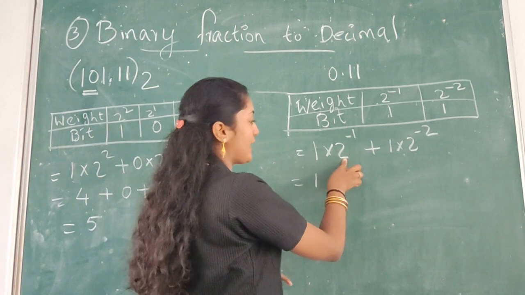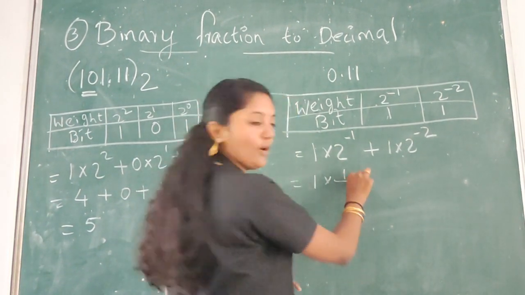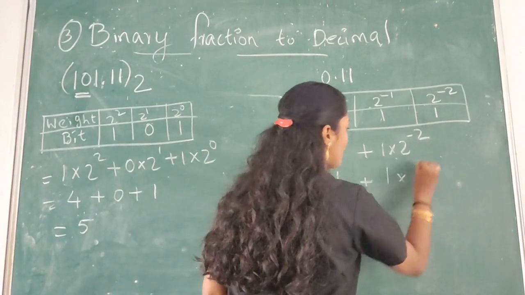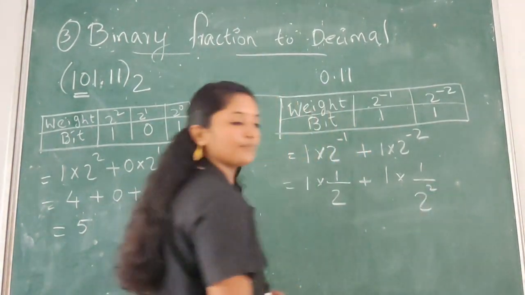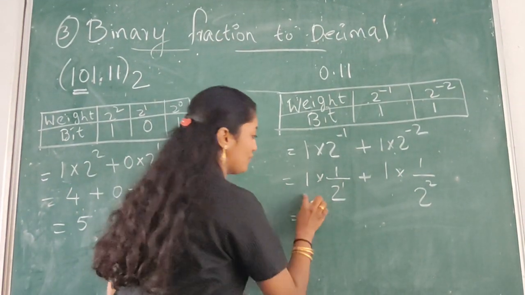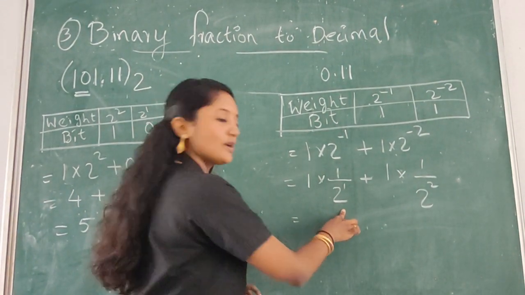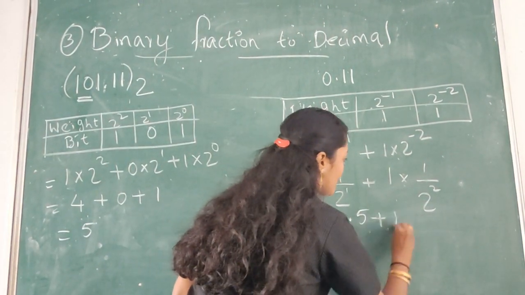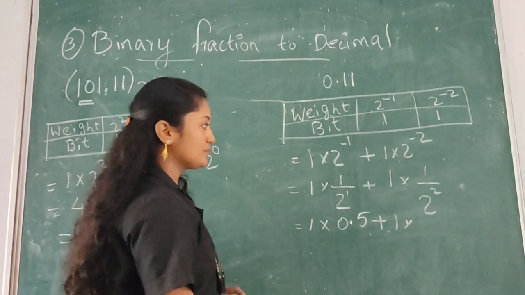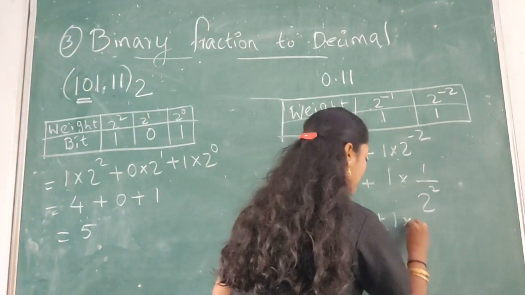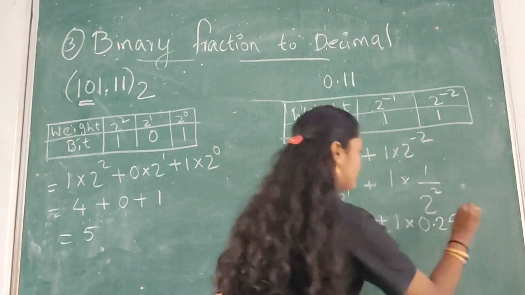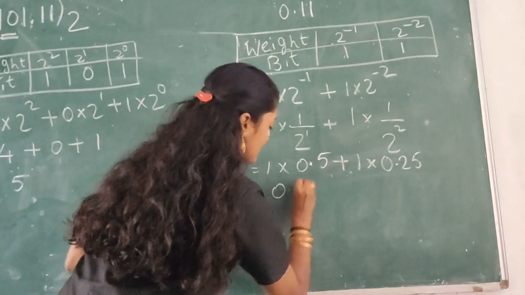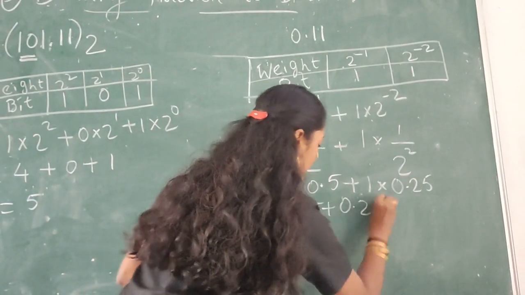To avoid the negative power, write it in fractional form: 1 into 1 by 2 plus 1 into 1 by 2 raised to 2. So 1 by 2 is 0.5, and 1 by 4 is 0.25. The answer is 0.5 plus 0.25.